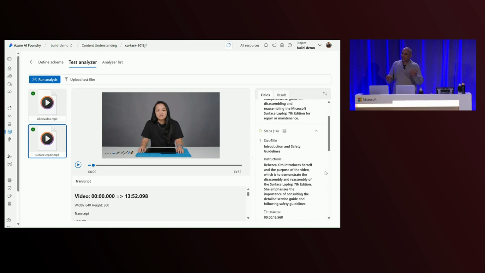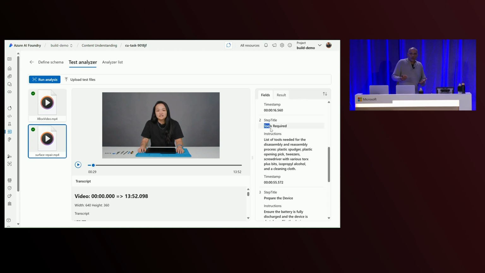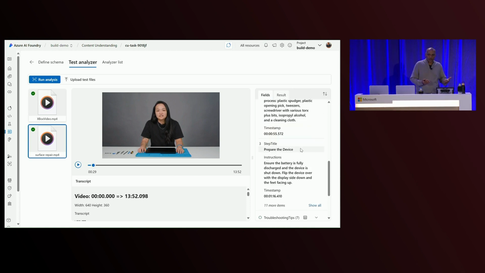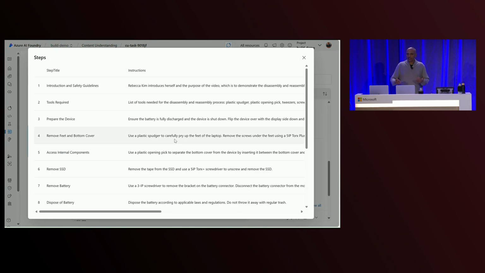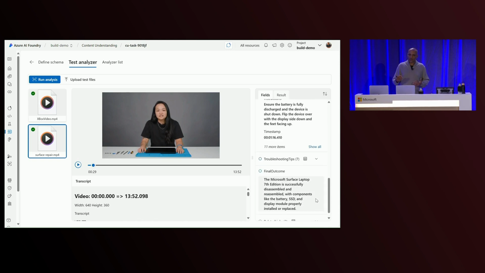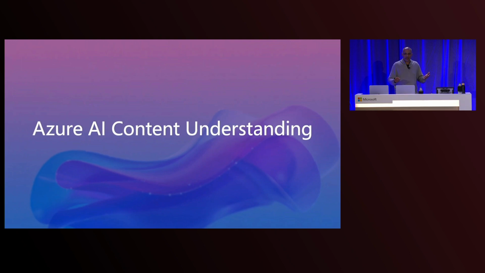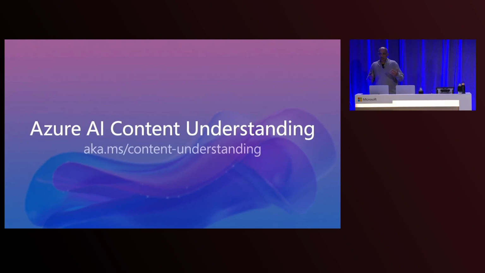Similarly, I have another video. So you can see that it's a Surface Laptop. We identified the product that's associated with it. These are common challenges, right? Sometimes you don't know which products are associated with it in the video. Now you're just able to generate this metadata, put that into your index, and you can generate a multimodal RAG solution on top of any content, whether it's audio, video, documents, whatever that is, right? So content understanding essentially allows you to build each of these different applications, whether this is single or multimodal, right?